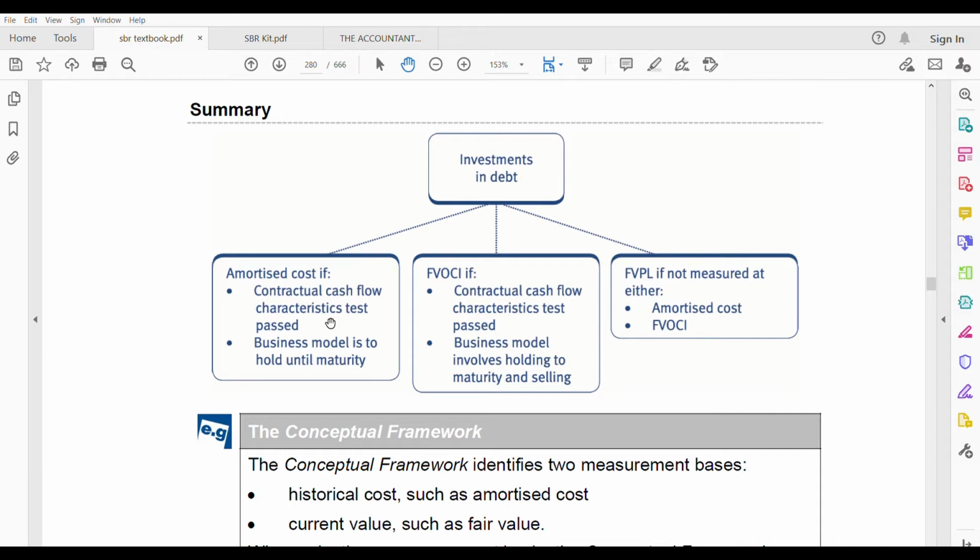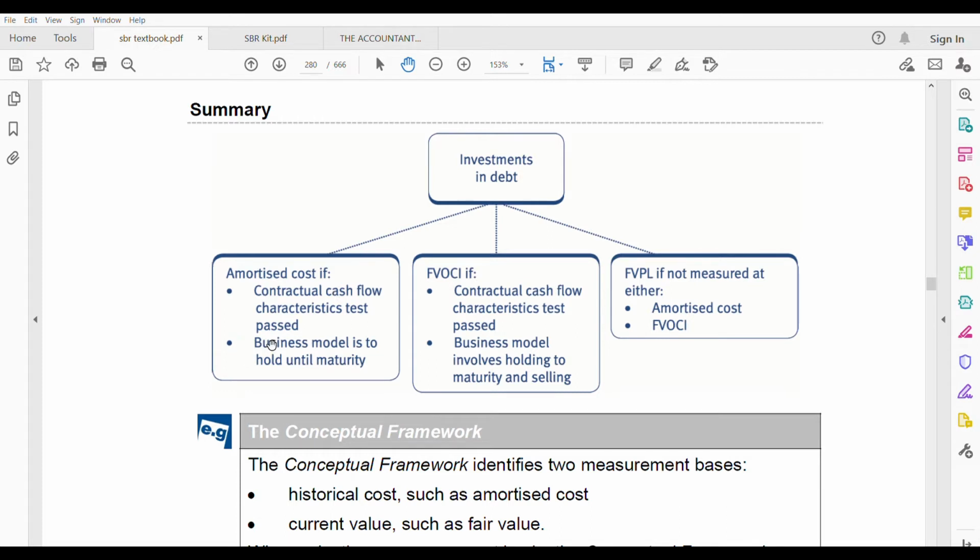That means you have to see whether you are receiving just interest and principal or something beyond that. What type of cash flows are you receiving? Just interest and principal? Then yes. Then next you need to check if they have passed the contractual cash flow test.